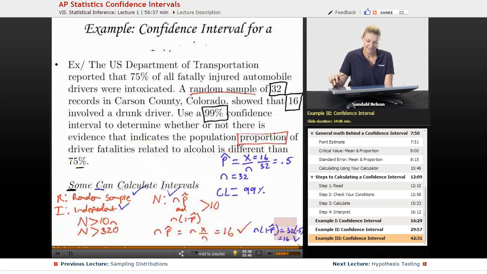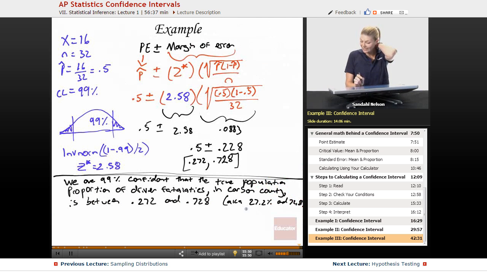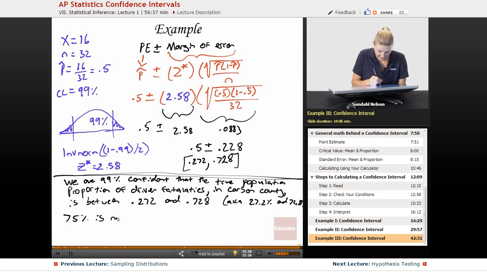And now, remember they asked us to check, oops, sorry. They asked us to check if we thought that our data indicated the population proportion was different than the 75%. So let's go back to our interval. So again, our 75% is not in our interval. So we'd say 75% is not in our interval.